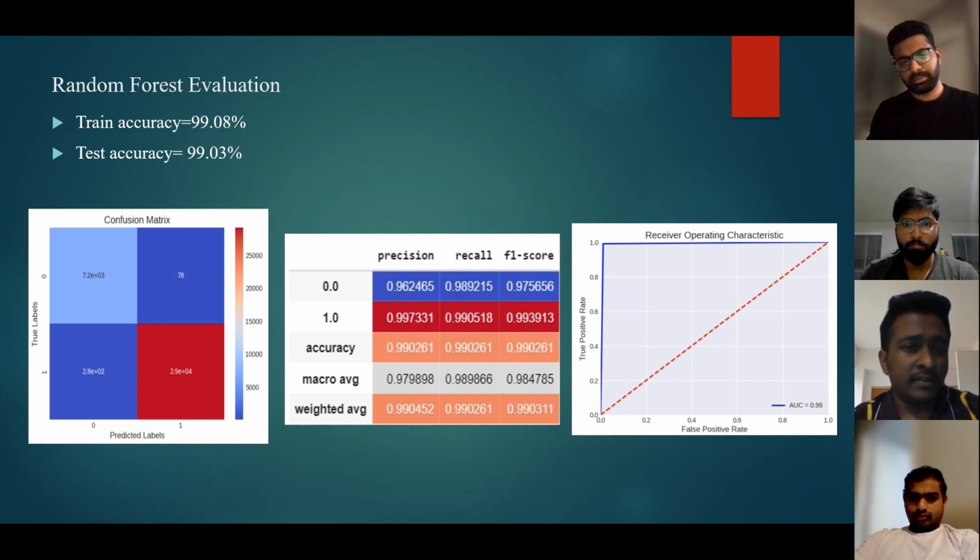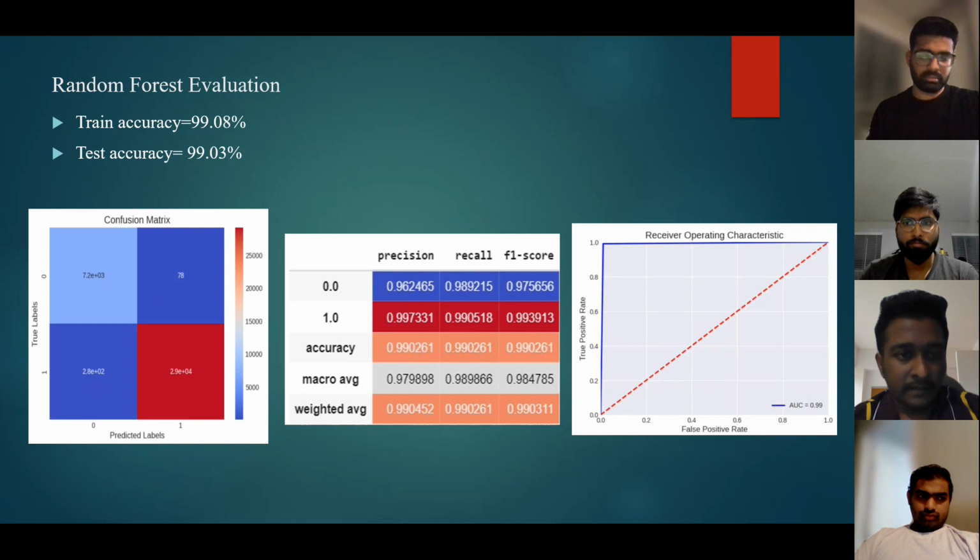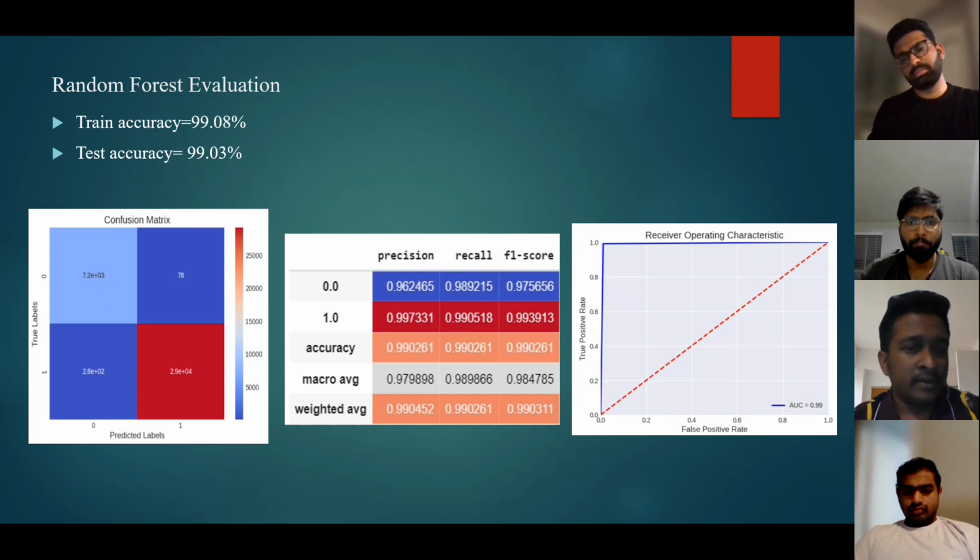In addition to that, we also built the ROC curve, that is the receiver operating characteristic curve. Normally it is very rare to achieve an ROC curve with a perfect inclination. A good ROC curve has an AUC value greater than 0.9, but we got an AUC value of 0.99 according to our slide.